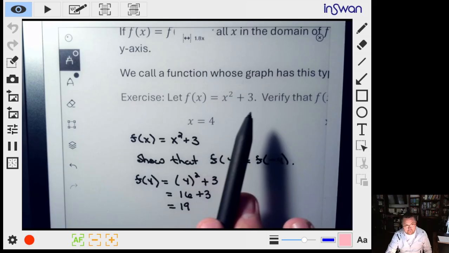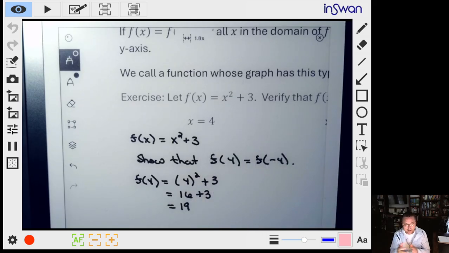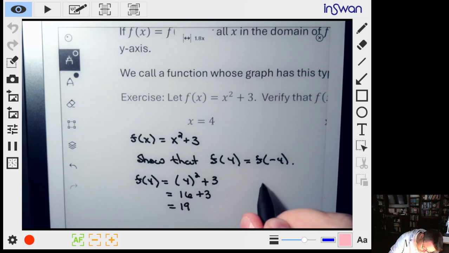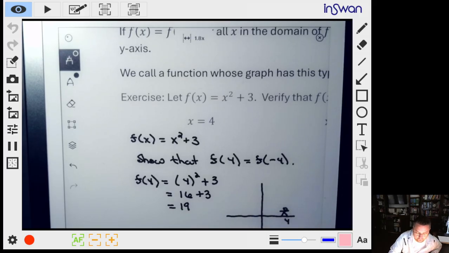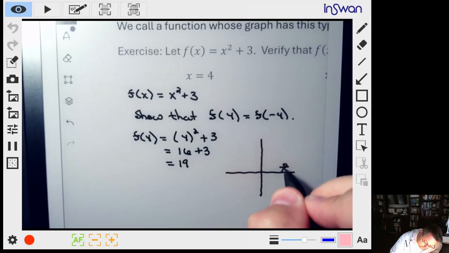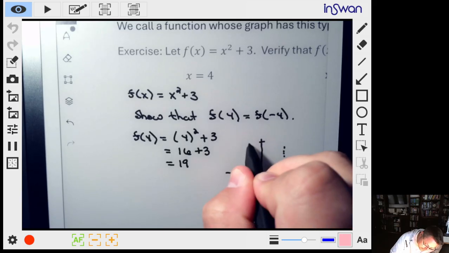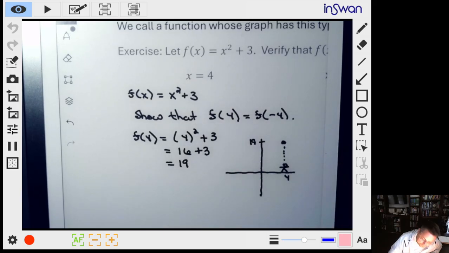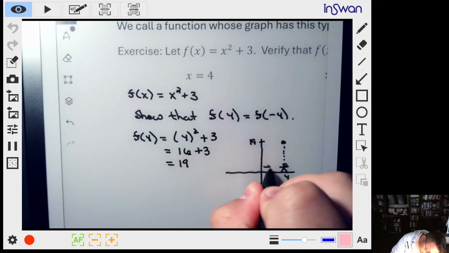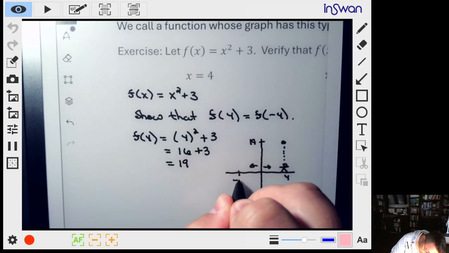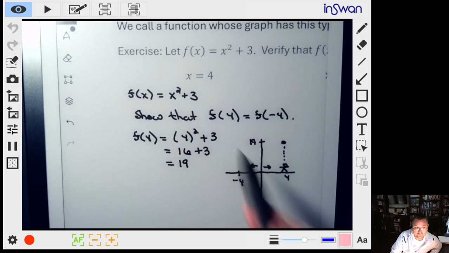So on this graph right here, if you went over to x equals 4 and you looked up or down, you would be looking up. If you're walking along the x-axis, you get to 4, like this. So our little guy's walking. He gets to a positive x value of 4. He looks up, and at a height of 19, he'll see a point. Now, if he walks the other way, to negative 4, hopefully he sees the same height.